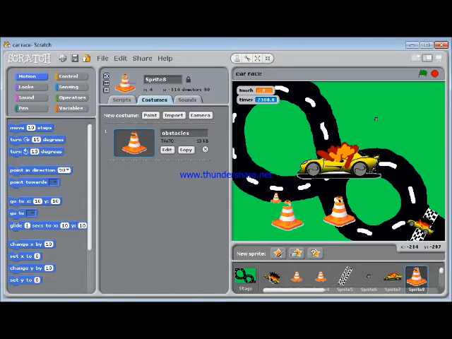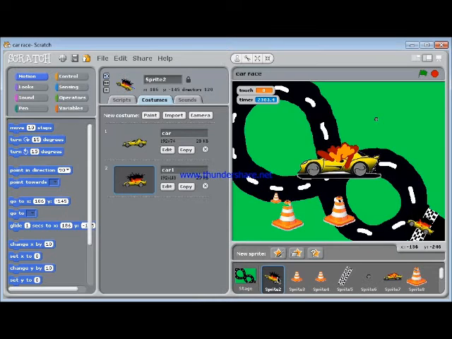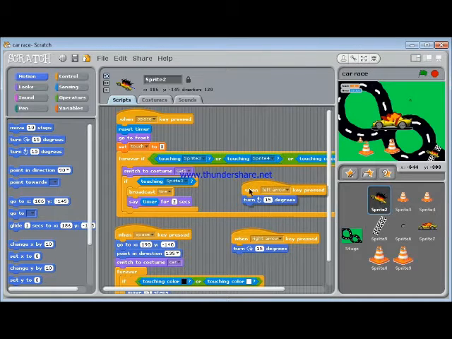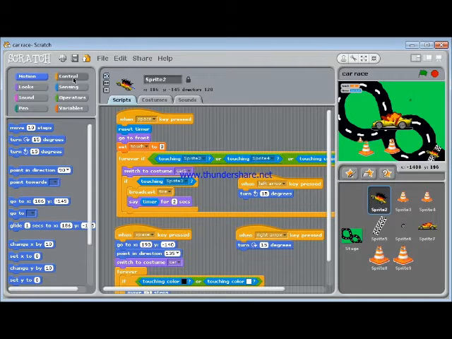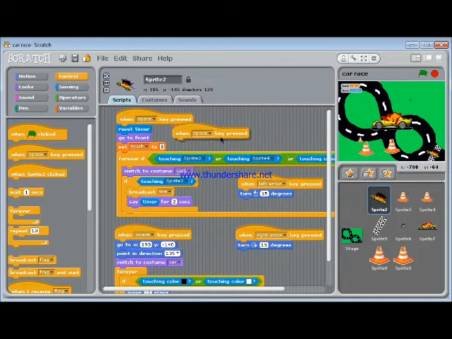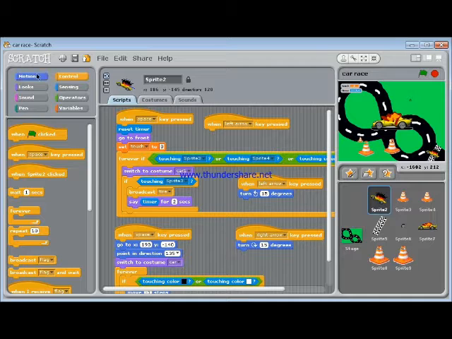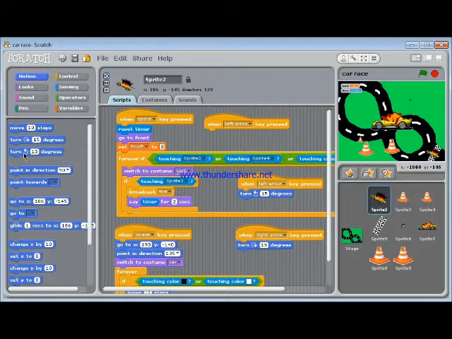We click on the car sprite, then we bring from control when any key is pressed, and we choose the left arrow and add to it from motion turn left 15 degrees. And the same thing but on the right arrow.